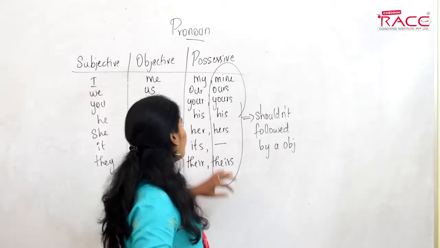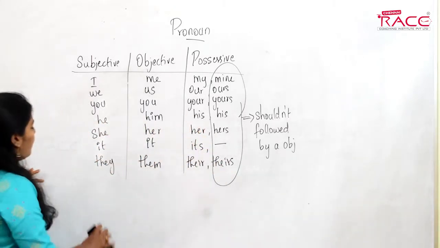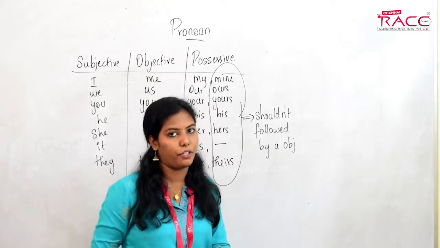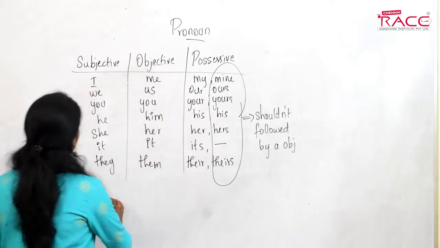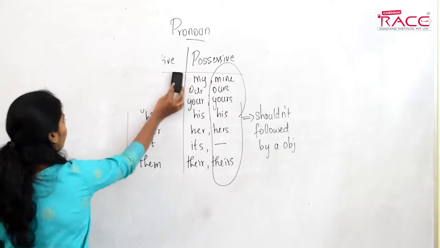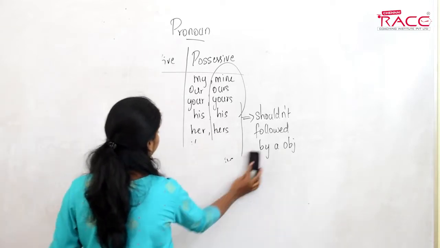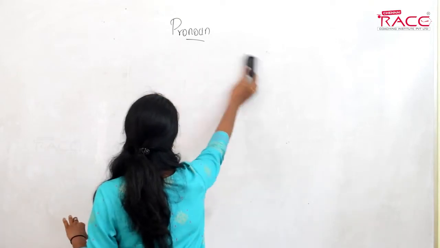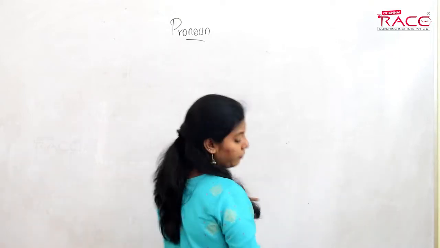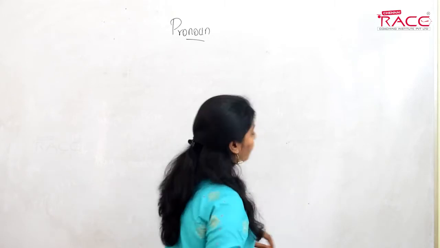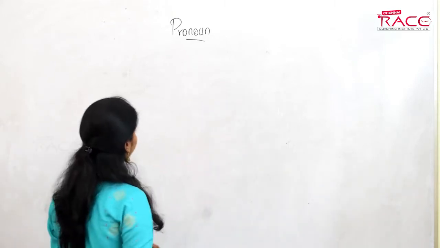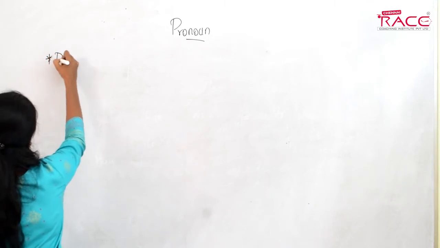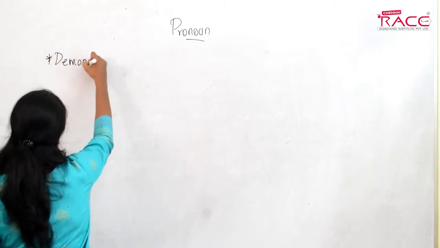So we are done with where we use pronouns and what the forms of pronouns are. Now we will see what the types of pronouns are. The first one is the demonstrative pronoun.